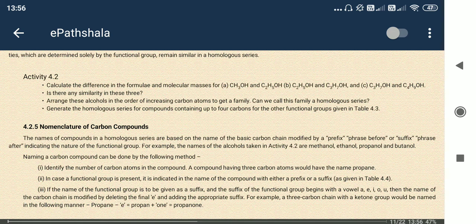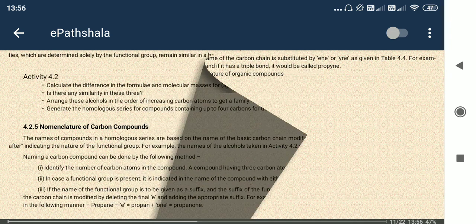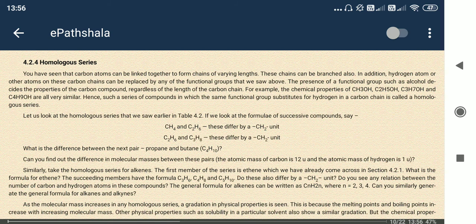So, homologous series. Homologous series means the same type of chemical structure. Like we say alkane. Whenever we say some compound is an alkane, they must have some similar type of chemical composition.